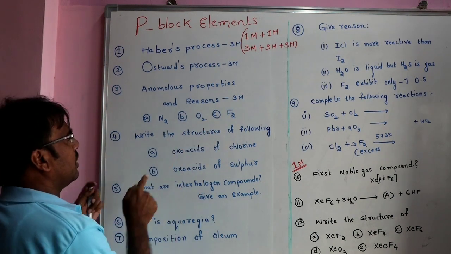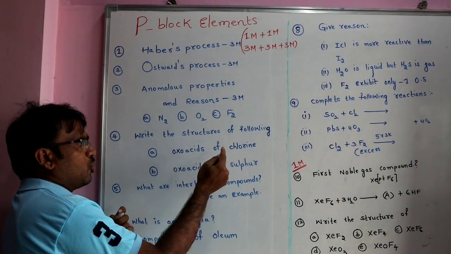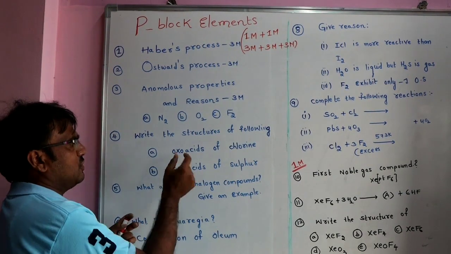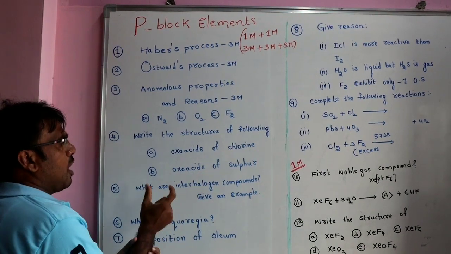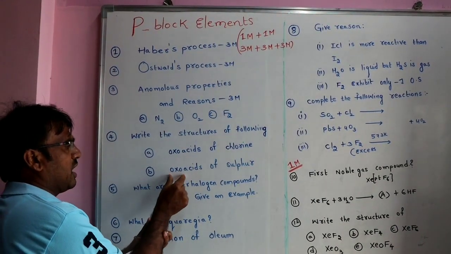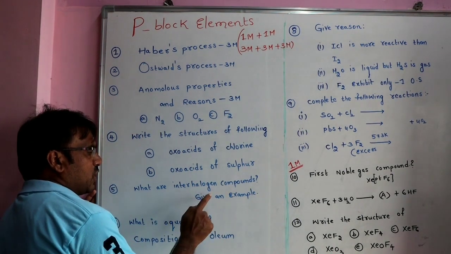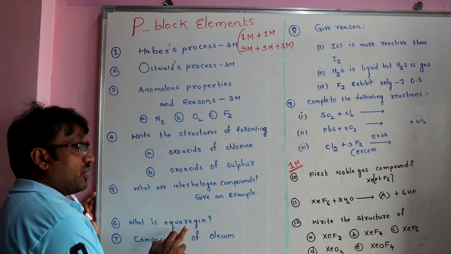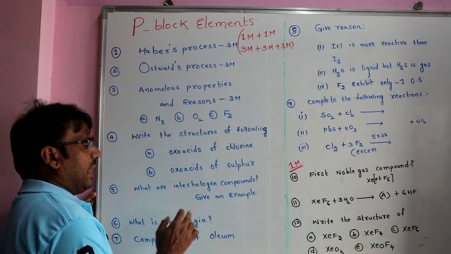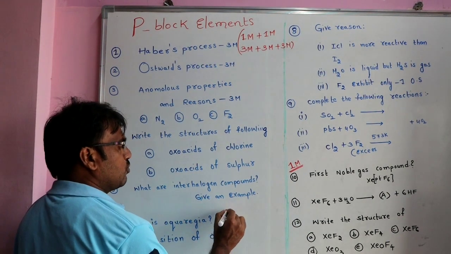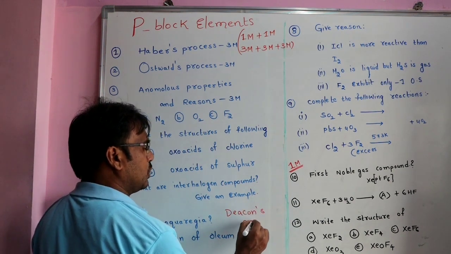Write the structure of the following is important. Oxo acids of chlorine like hypochlorous acid, chlorous acid, chloric acid. Oxo acid structures are important, and in the case of sulfur also oxo acid structures are important, like sulfuric acid, sulfurous acid. Interhalogen compounds and giving an example is important. Next, aqua regia: what is aqua regia and what is the composition of oleum? And along with this we can expect one more question from Deacon's process. Deacon's process is also important.